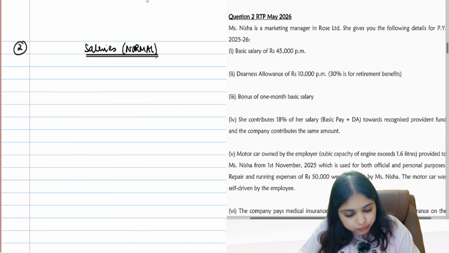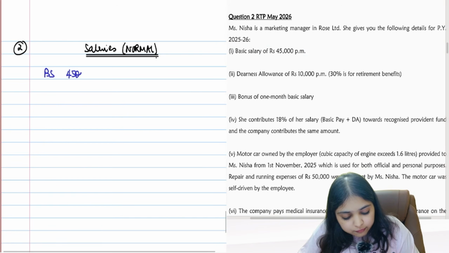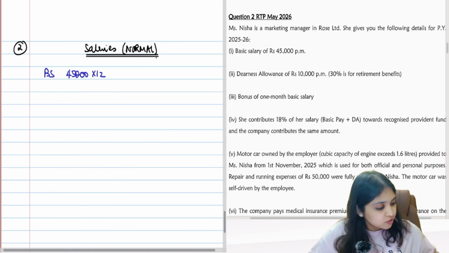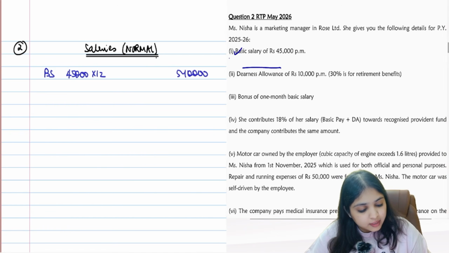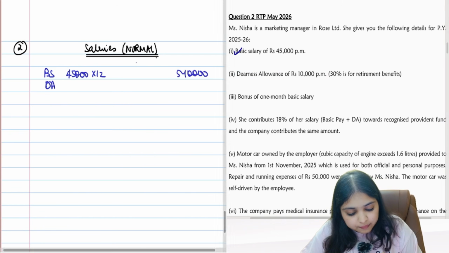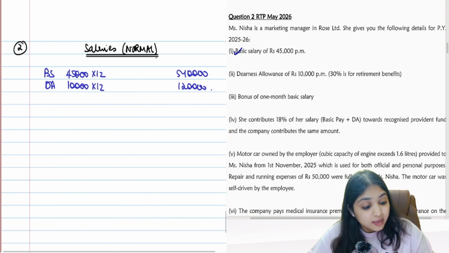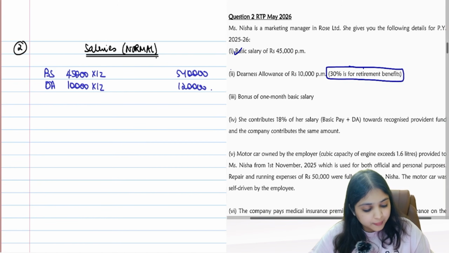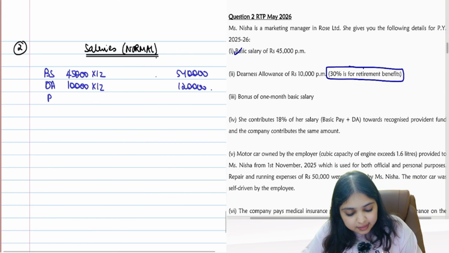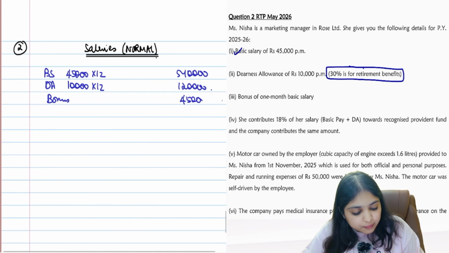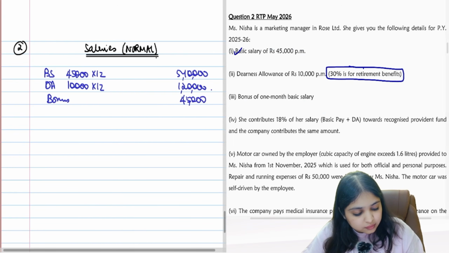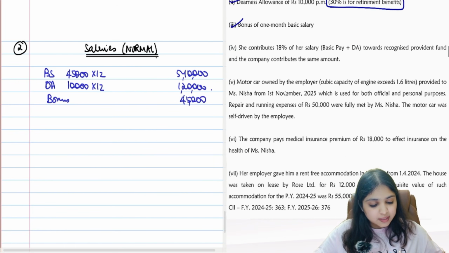Basic salary 45,000 per month. Okay, 45,000 per month. How much is that? 5,40,000. Done. Then DA is 10,000 per month. DA 10,000 into 12, 1,20,000. Keep in mind 30% only is forming part. Then bonus is 1 month basic salary. So basic salary is 45,000 per month. 1 month basic salary we are getting as bonus. So bonus will be 45,000. This is also easy.